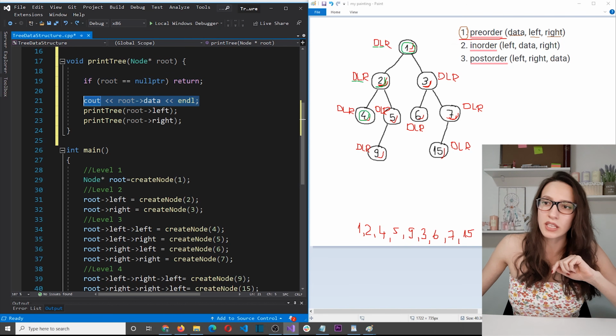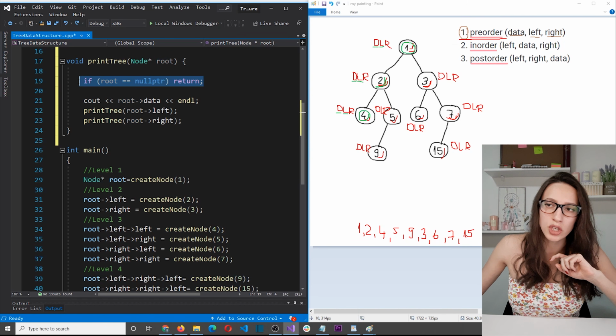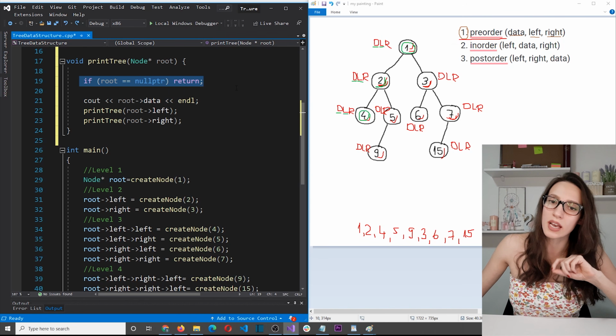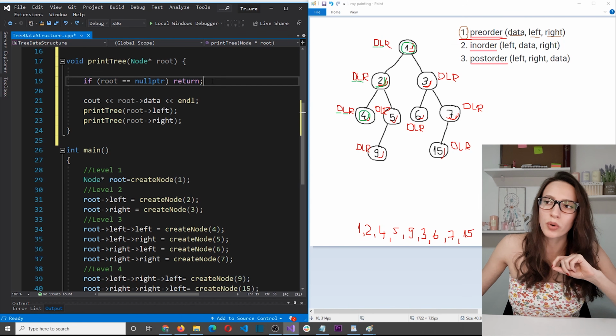And then we manipulate the data, so the D part. And then we need to print the left child. So we are invoking the same function and we are passing the left child. So this part here, but this time when we are passing the parameter to this function, since we don't have a left child, this root node will be equal to null. So when we enter the function and when we check this condition, is root equal to nullptr? The answer will be yes, because there is no left child. So now we need to return from this function and go back.